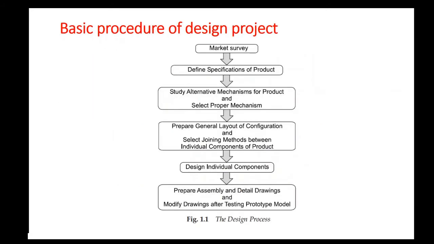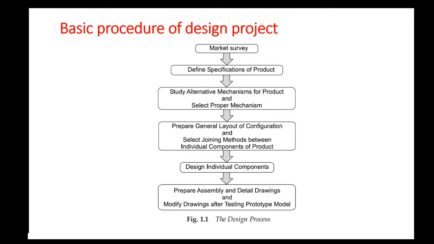Let us discuss the basic procedure of any design project. Any design project involves the following steps: the market survey, define the specifications of the product, then selection of a proper mechanism from alternative mechanisms, then prepare a general layout of the configuration and select appropriate joining methods, then design of individual components.